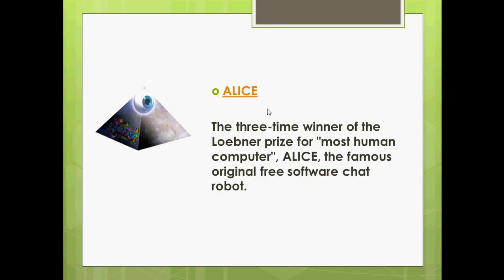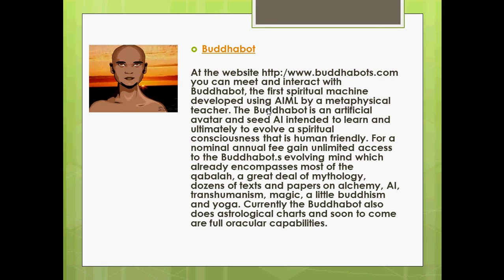Now Alice. Alice is the very famous three-time winner of the Loebner Prize and most human computer, a software chat robot, and she is female. Buddhabot. Buddhabot is a spiritual bot, and you can get more and more spiritual thoughts and many things from this Buddhabot. Also, it has many new things like alchemy and yoga and many things. It's a bot full of oracular capabilities.